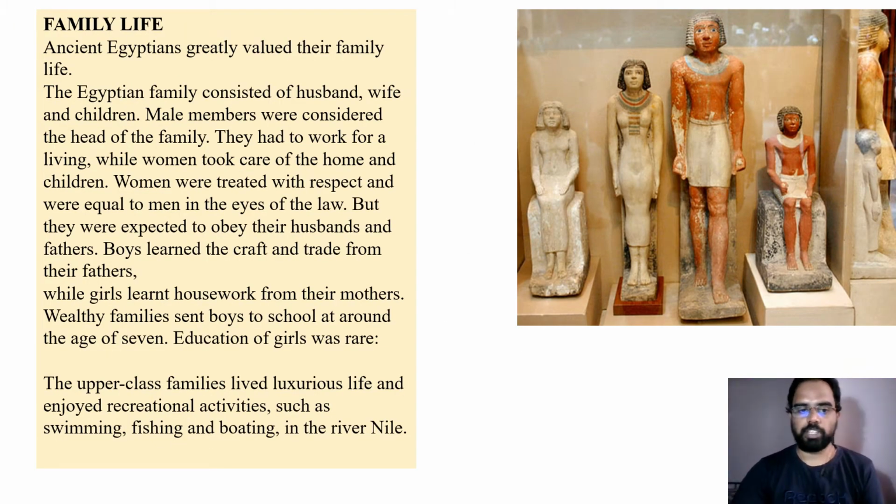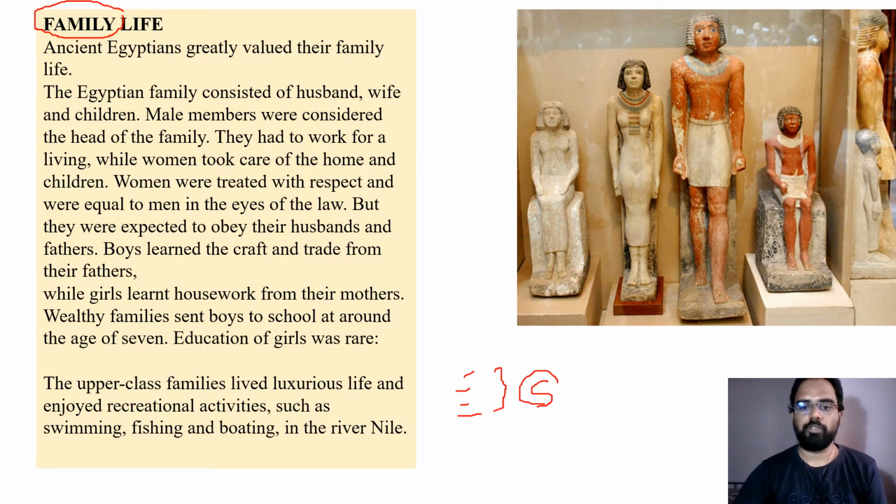So just now we have studied the society of Egypt, right? How socially they were arranged. Now let us try to understand: when society is there, definitely there will be units. What was the basic unit of Egyptian society? With what did the society start there? It is family. So family is the basic unit of Egyptian society. All families together form a society.